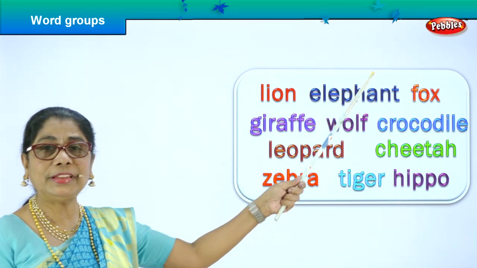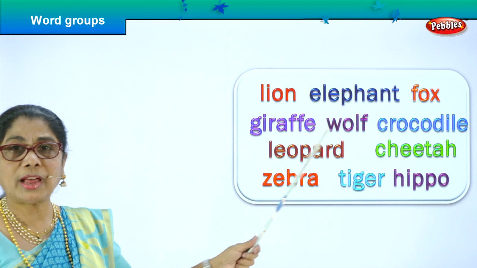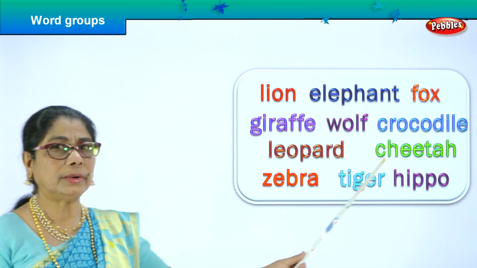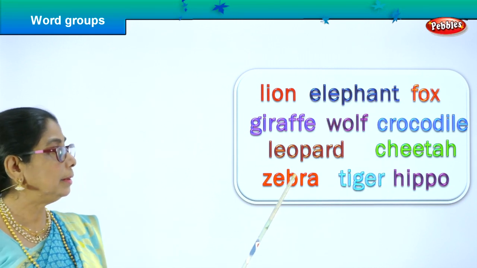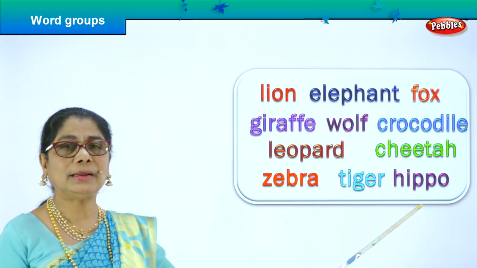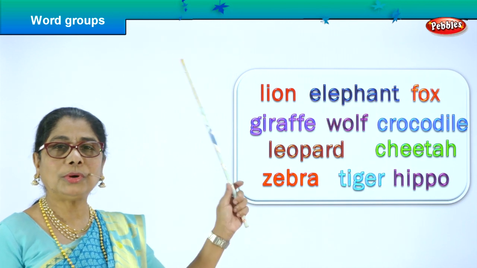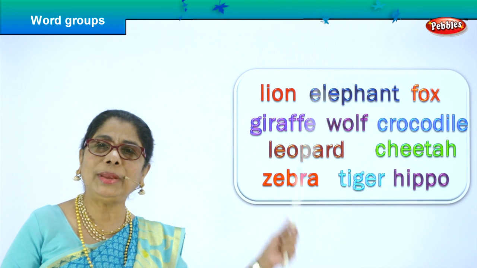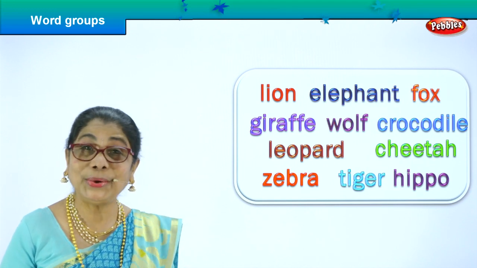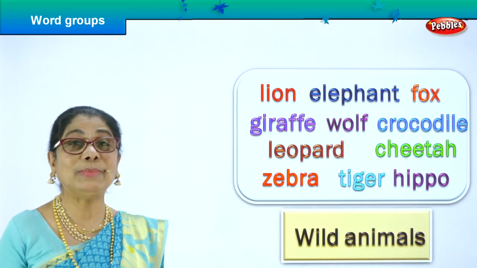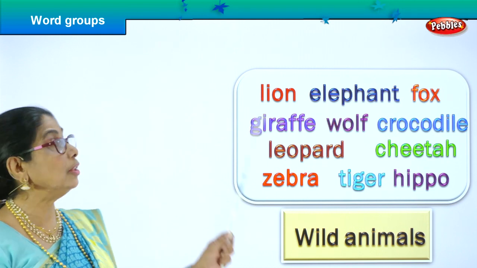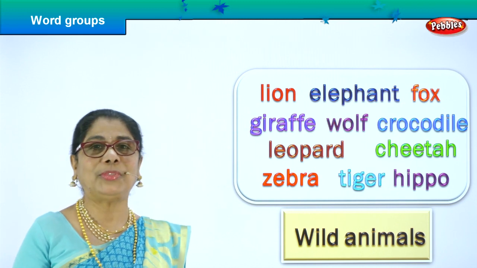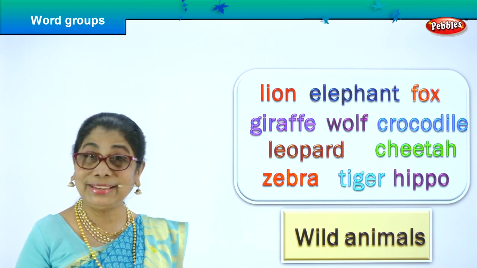Lion, elephant, fox, giraffe, wolf, crocodile, leopard, cheetah, zebra, tiger, hippo. What are all these? Together, give me a single word, group name for this. Good, animals. What animals? Wild animals. All these are wild animals. Some of the wild animals. Good.